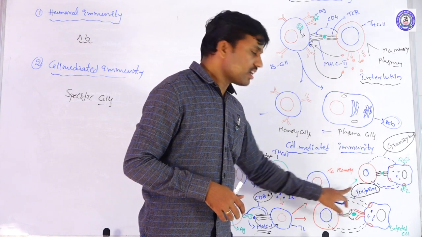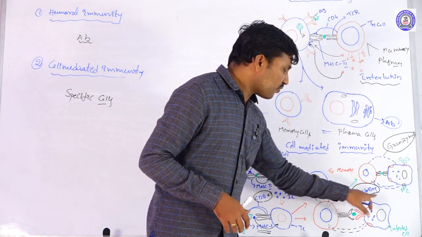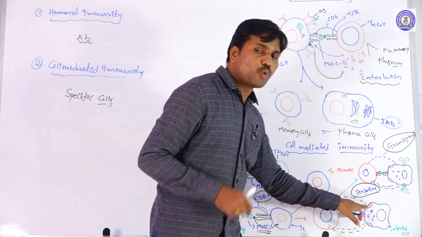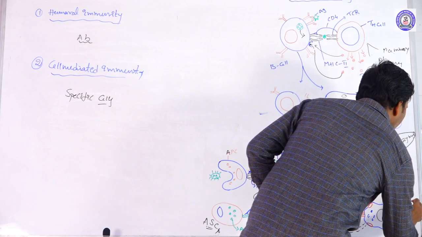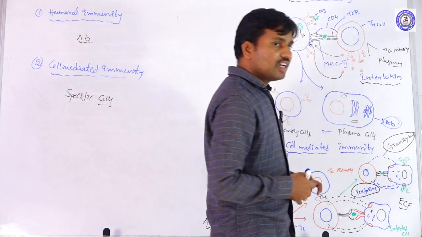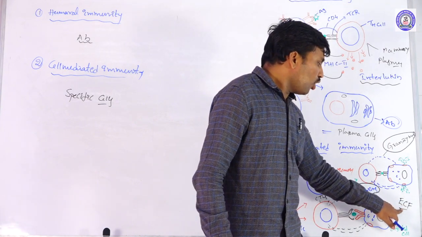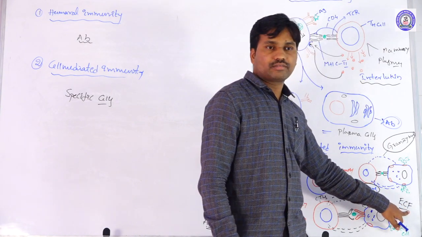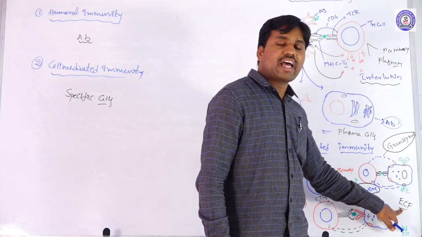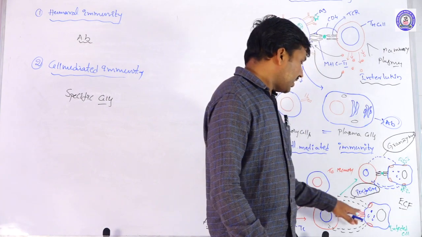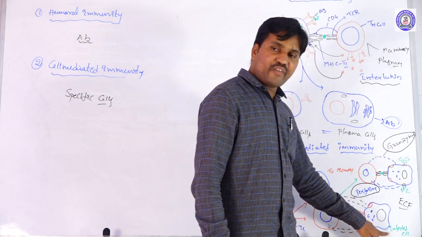Perforins form into the plasma membrane, so pores are formed. Pore formation occurs with the help of ECF, the eosinophil chemotactic factor. With its help, pores form in the infected cells.